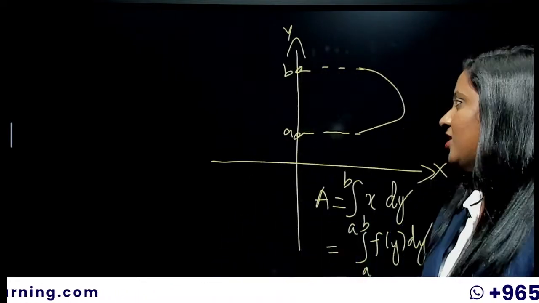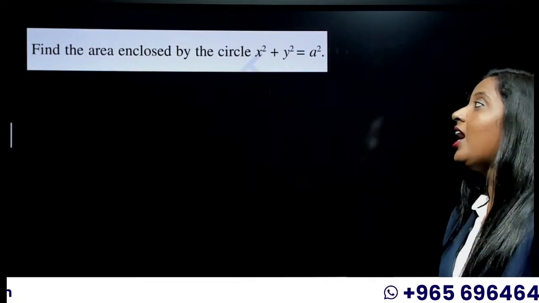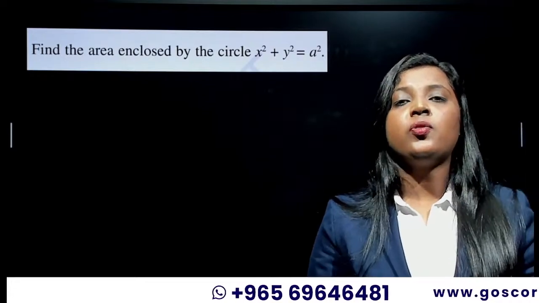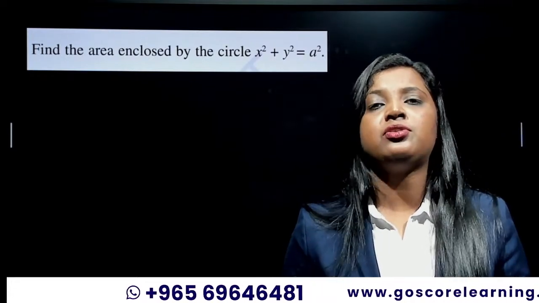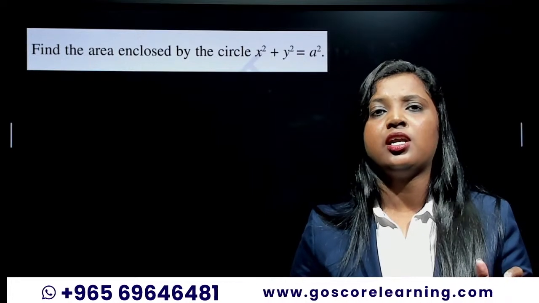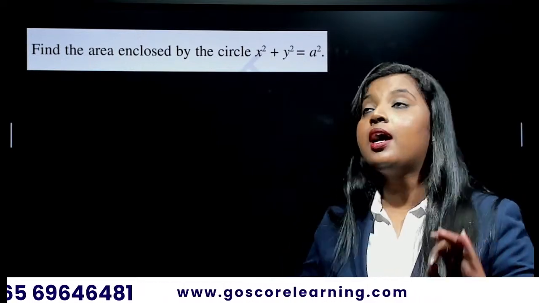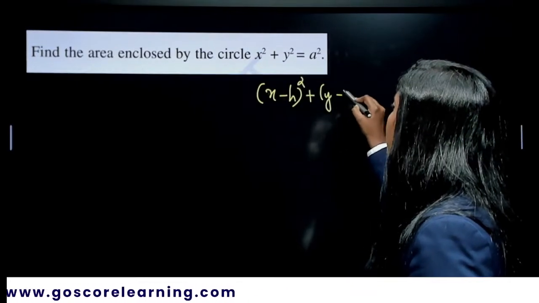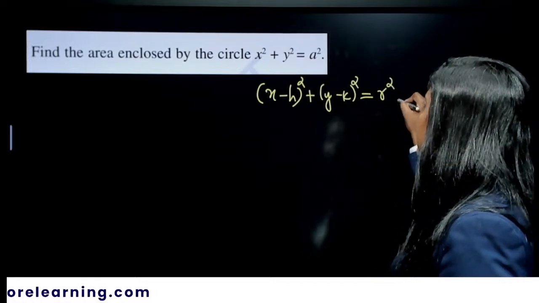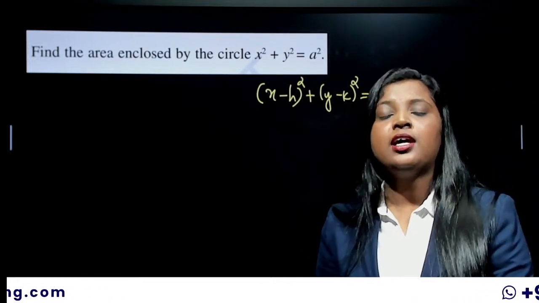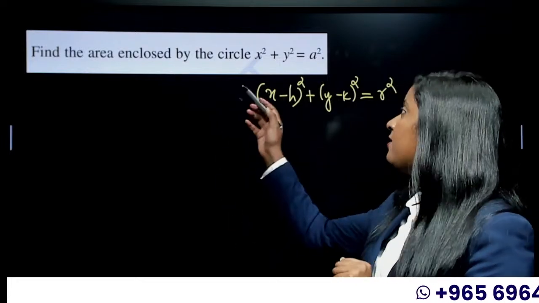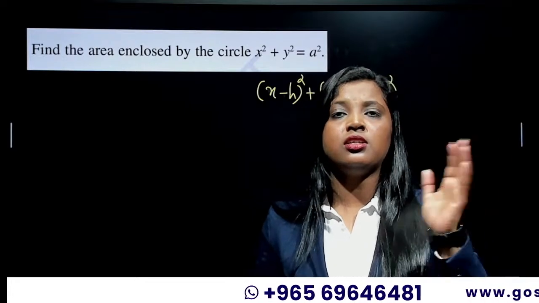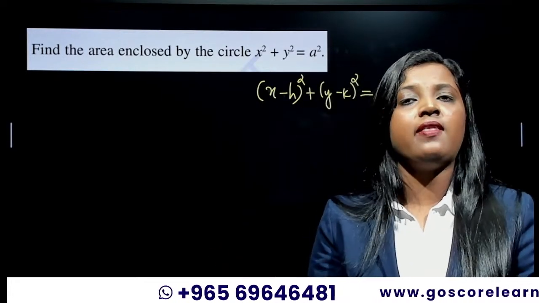Okay, so the first question is, find the area enclosed by the circle x squared plus y squared is equal to a squared. They are not even mentioning the center of the circle. So how do you find the center? Usually our equation is x minus h the whole square plus y minus k the whole square is equal to r square, where r is the radius. But you don't have h and k here. Where did the h and k go?